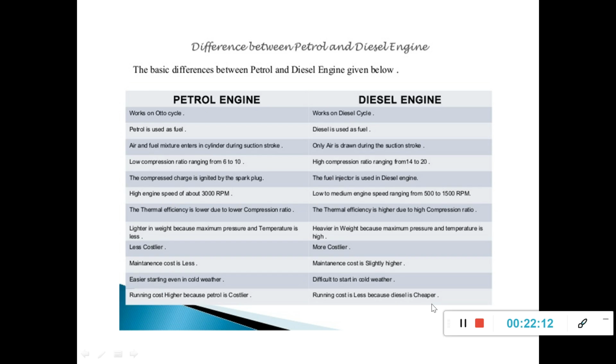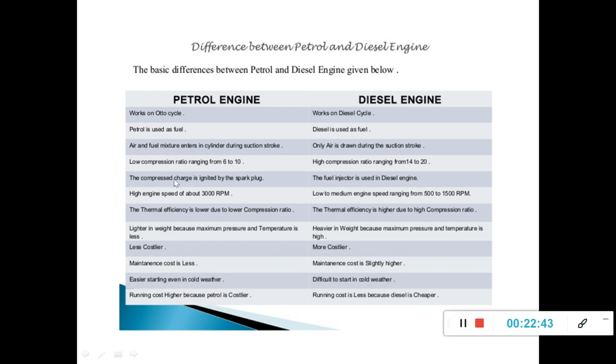We'll try to understand the difference between petrol and diesel engines. So petrol engine works on Otto cycle. Here petrol is used as a fuel. Here diesel is used as a fuel and it works on diesel cycle. So air fuel mixture enters the cylinder during suction stroke. Here only pure air enters during the suction stroke.